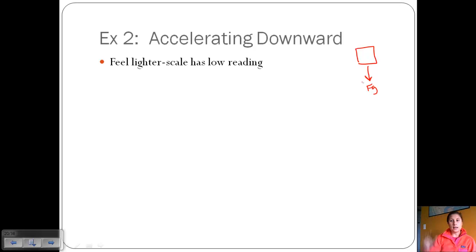But because you're going in a downward direction, we know the force due to gravity has to be larger because you do have a net force, because you do have acceleration. And so we make a smaller spring force, which means that your apparent weight, which is due to the scale, is going to be lighter, or a lower reading, than the force due to gravity. So this would be the optimum situation in which to weigh yourself.